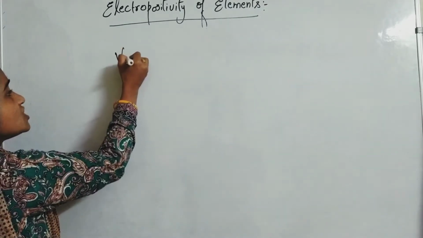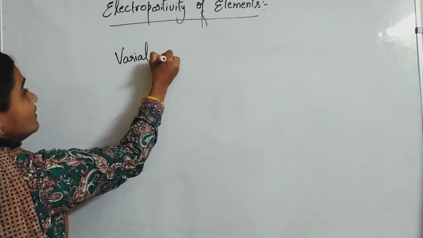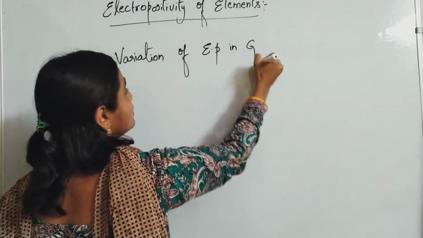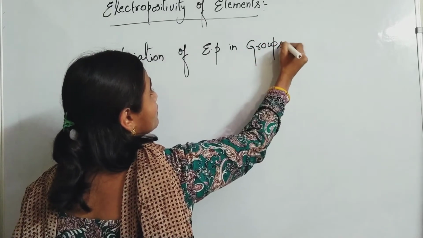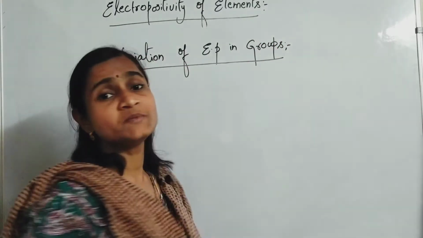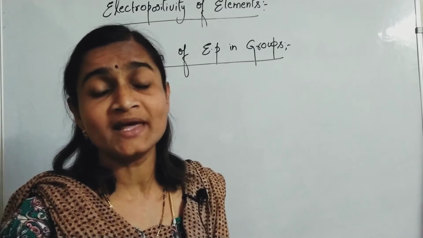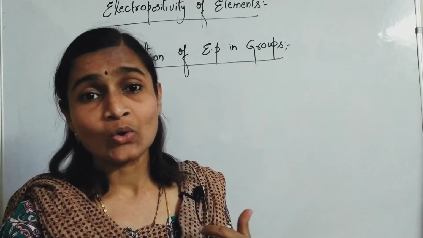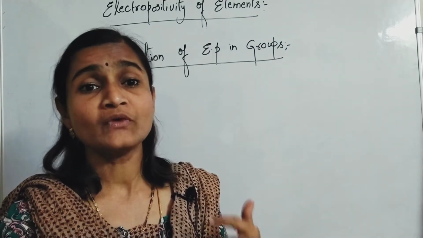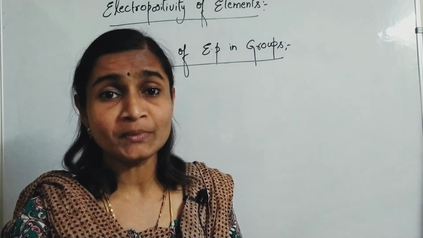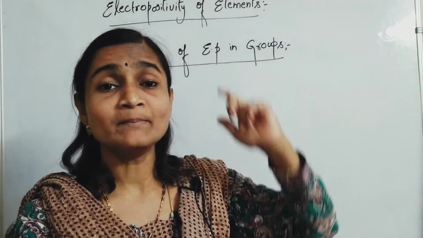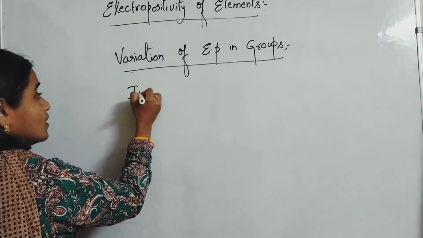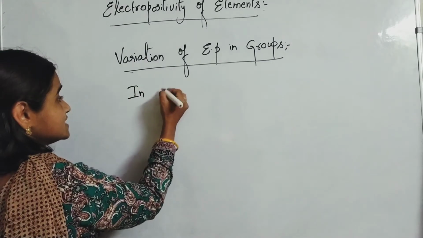Okay, variation of electropositivity in groups. Recall, in groups means what? Generally, we compare the elements from top to bottom. A vertical row is called a what? A group. So when we consider any group, we compare the elements from top to bottom. So in any group from top to bottom, electropositivity increases.